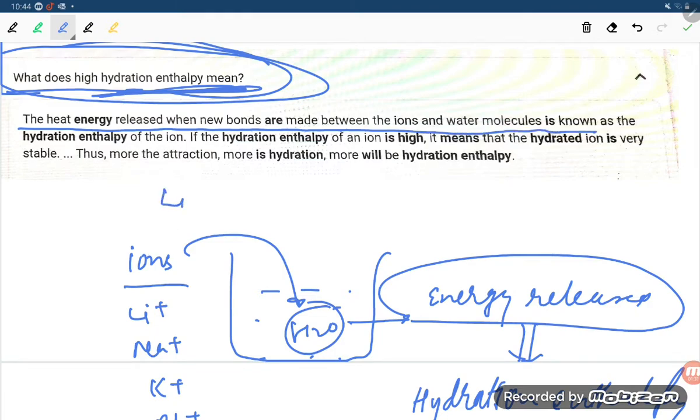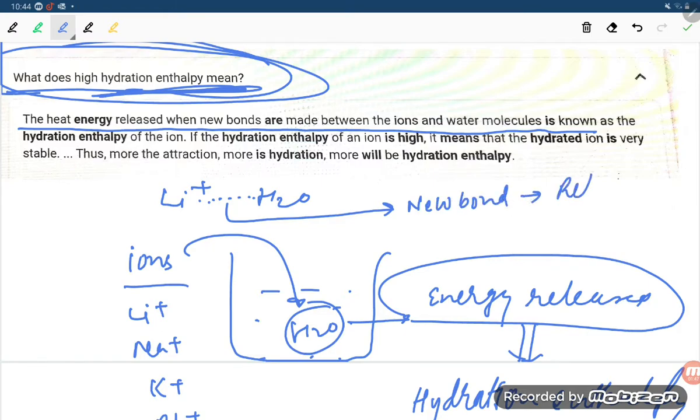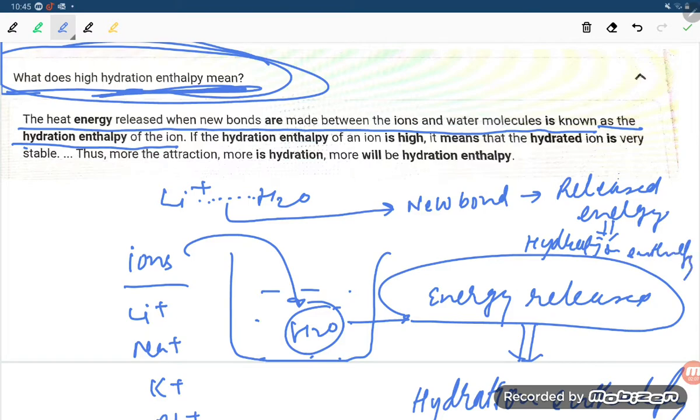Whatever lithium ions are there, and there is a water molecule, a new bond is being made, so that is the heat energy released. When a new bond is being made, energy will be released. So when you are putting the ions in water, energy is released, which is known as hydration enthalpy.